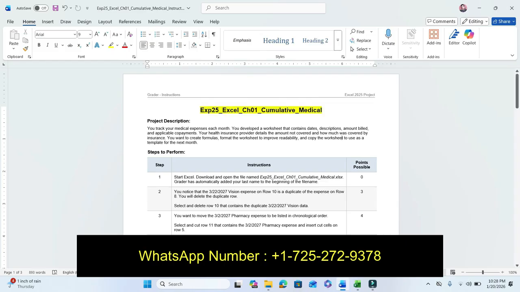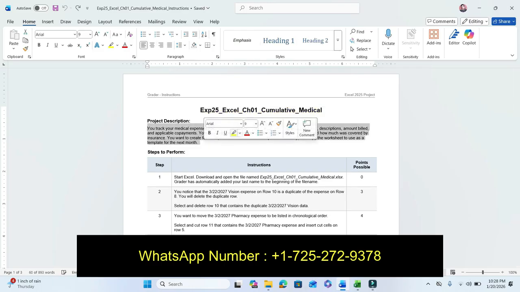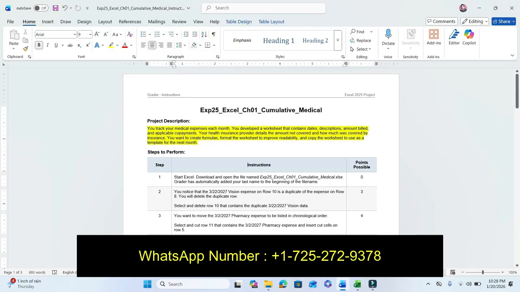This is the title of the assignment, the Exp25 Excel Chapter 1 Cumulative Medical. Now we move to our next project description with criteria. What do we do in this step? We already read the project description.